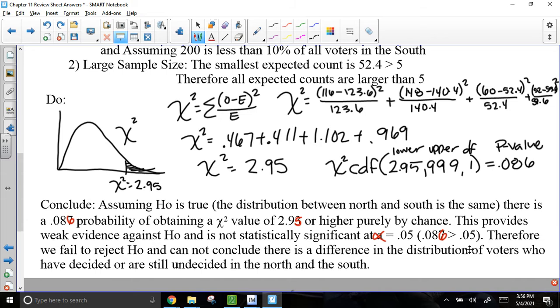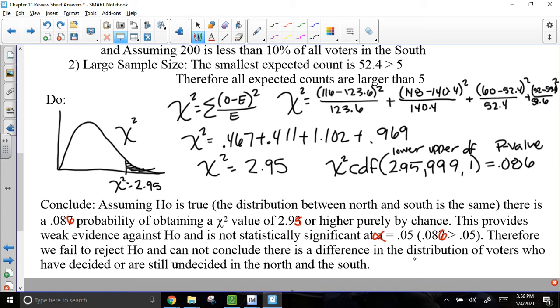Therefore, we fail to reject the null hypothesis and cannot conclude that there is a difference in the distribution of voters who have decided or are still undecided in the North and the South. So in other words, we really don't know where we should have our campaign efforts, in the North or the South, because there really wasn't too big of a difference.